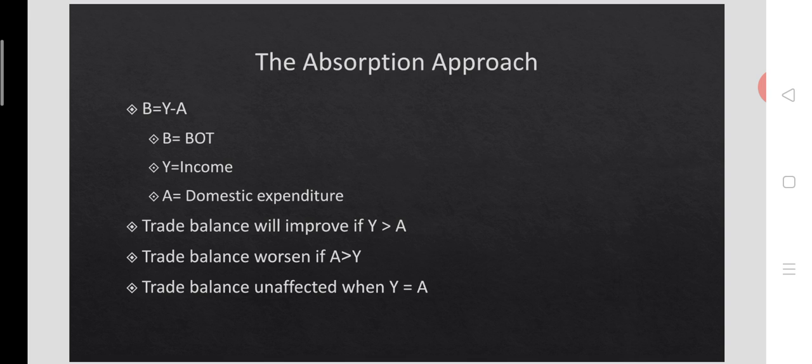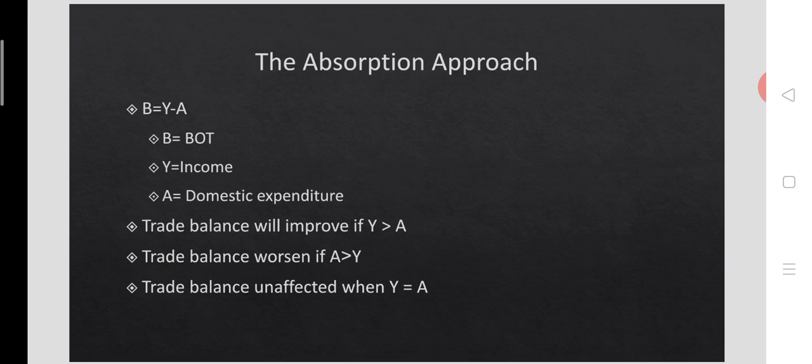Whenever domestic expenditure falls short of national income, the trade balance could improve after devaluation, as expected. Whenever Y is equal to A, the trade balance of the devaluing country remains unaffected.